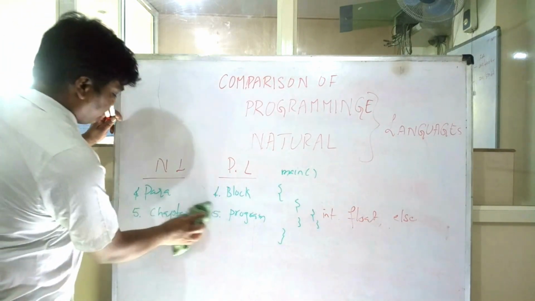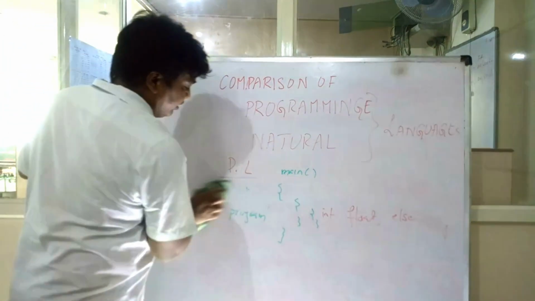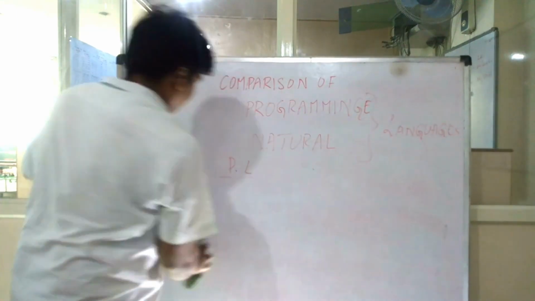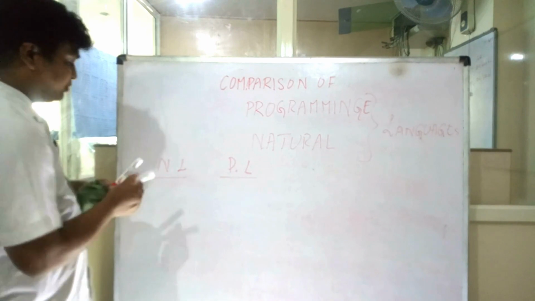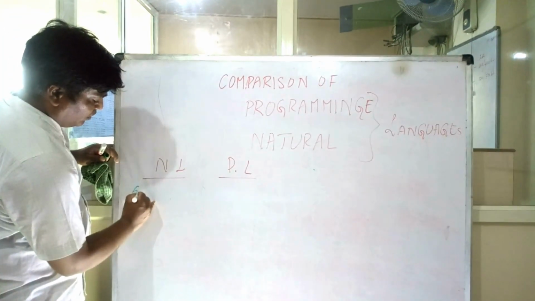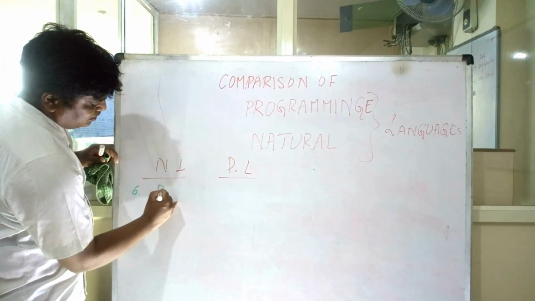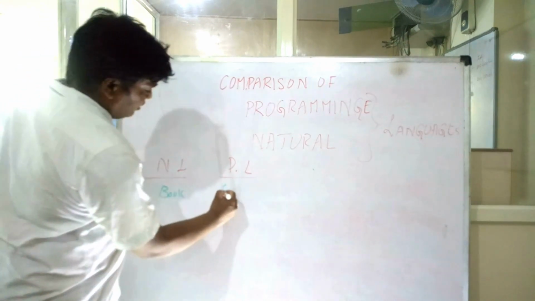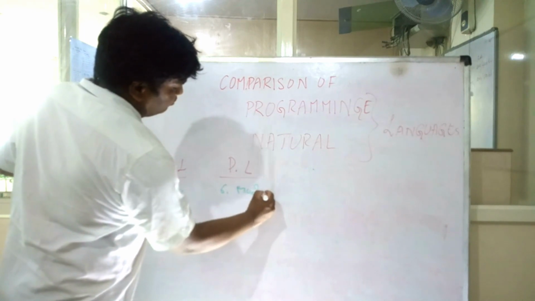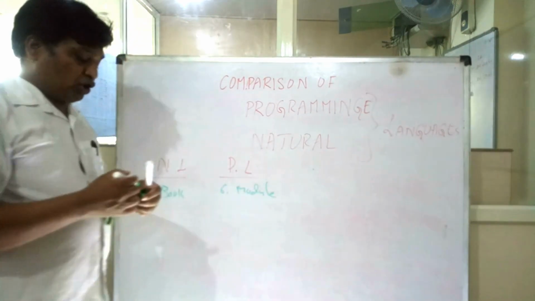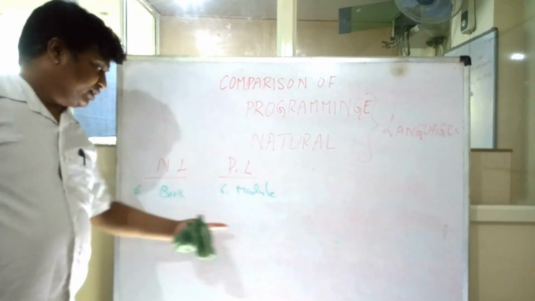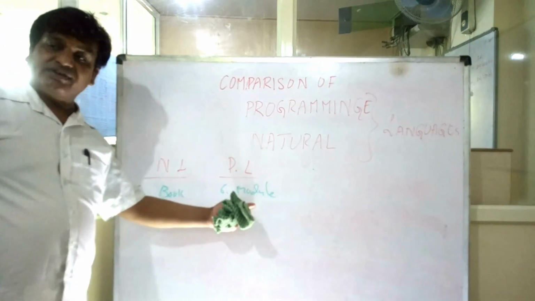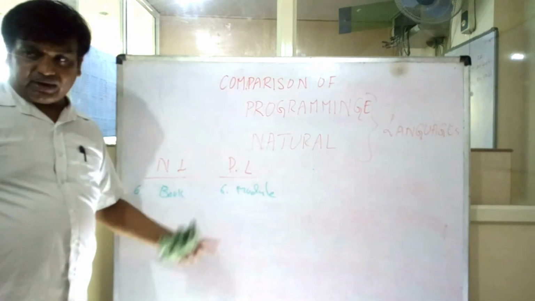The next level is the sixth point, including several chapters. A set of chapters together, we call it a book. Here you can compare it with a module. A module of the project will have a set of programs in it, or a book contains a set of chapters. So a module consists of a set of programs.